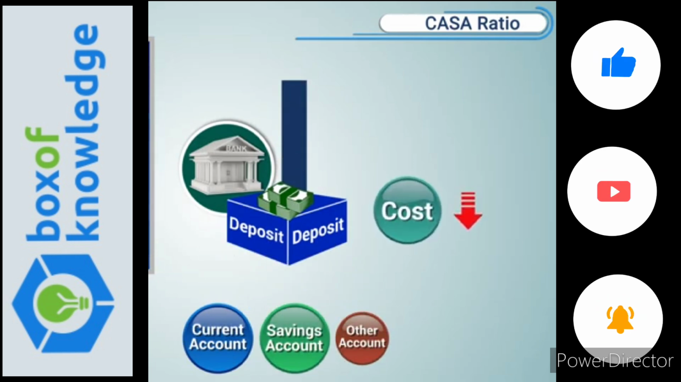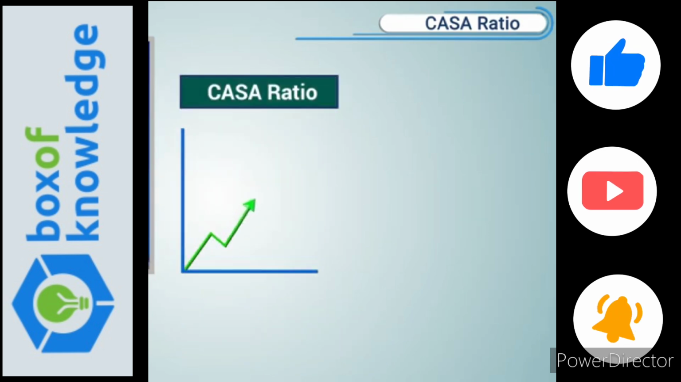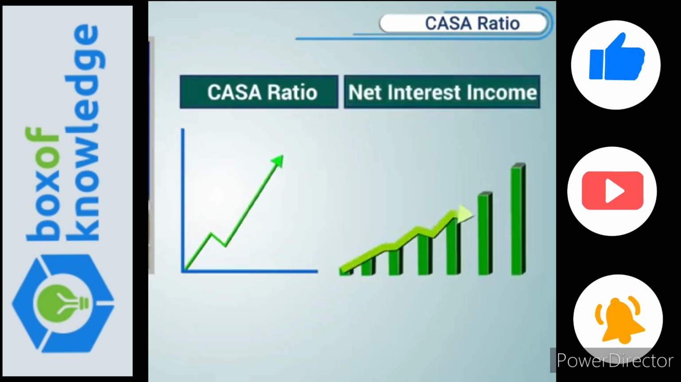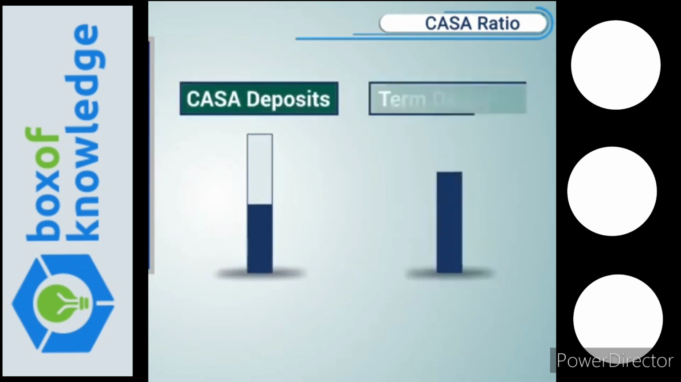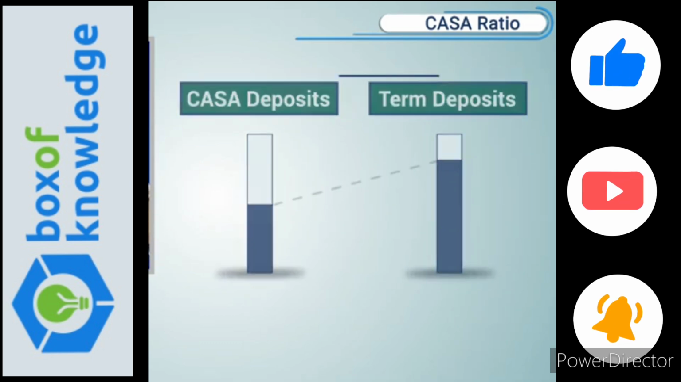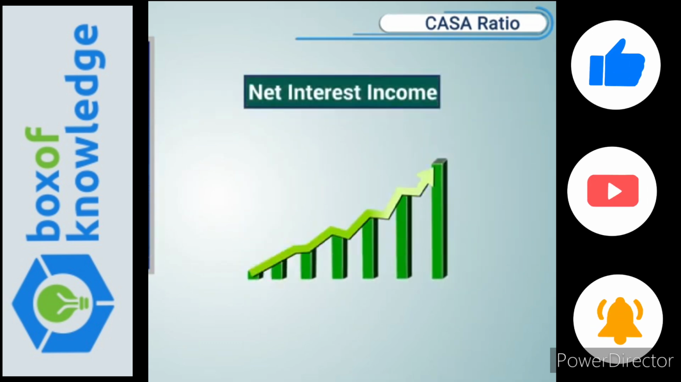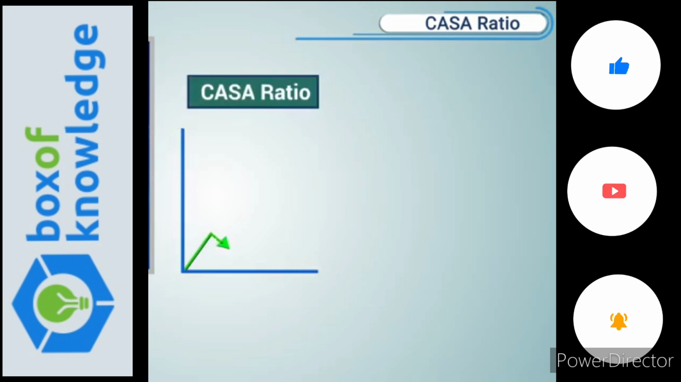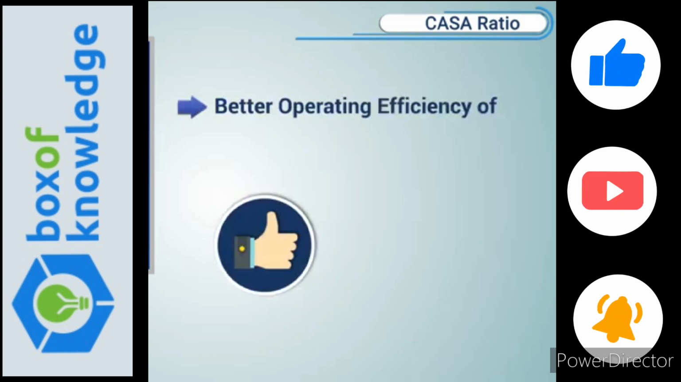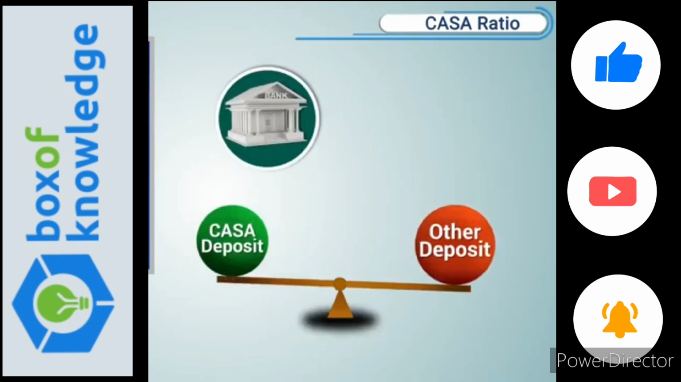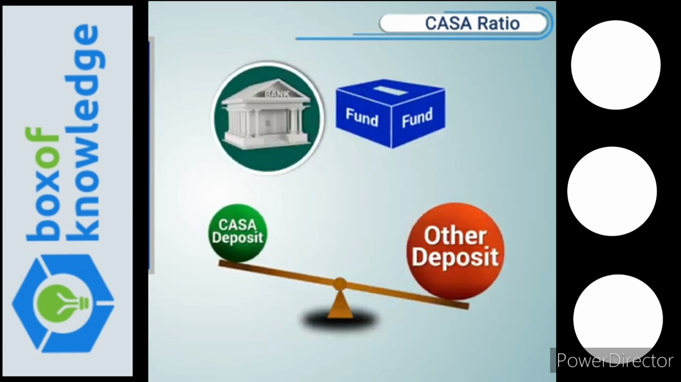It is generally understood that a higher CASA ratio leads to higher net interest income because the interest paid on CASA deposits is lower than on the term deposits. Hence, the net interest income tends to be higher. Therefore, higher the CASA ratio, better is the net interest margin, which means better operating efficiency of the bank. CASA deposits are a cheaper source of raising funds as compared to certificates of deposit and term deposits, which relatively require higher interest to be paid by the bank.